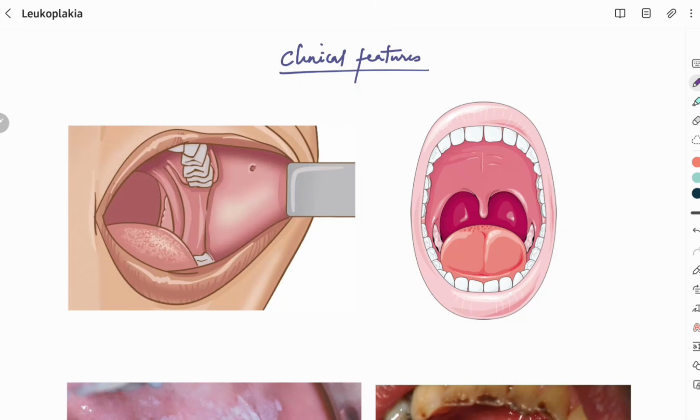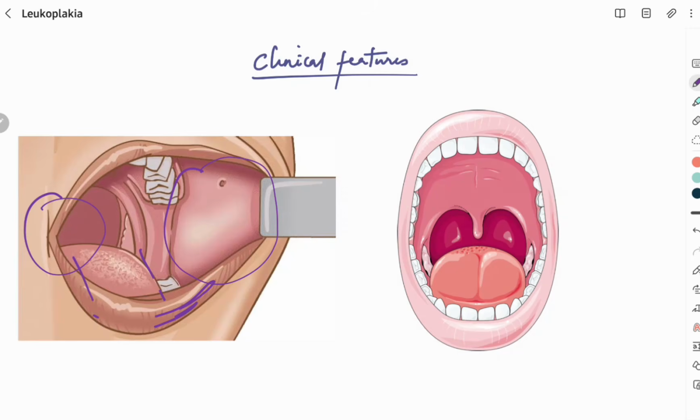Clinical features of leukoplakia. It is commonly seen in men who are chronic smokers, smoking beedis or cigarettes, and over 40 years of age. The site of involvement is usually the buccal mucosa, lip commissures, then lateral borders of the tongue, vermilion borders of the lips and floor of the mouth. Knowing the site of involvement is very necessary in determining the treatment plan or prognosis, because certain sites such as the lateral border of the tongue and floor of the mouth are considered high risk sites for